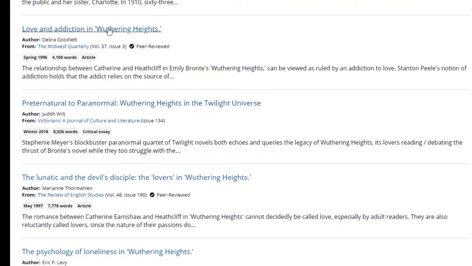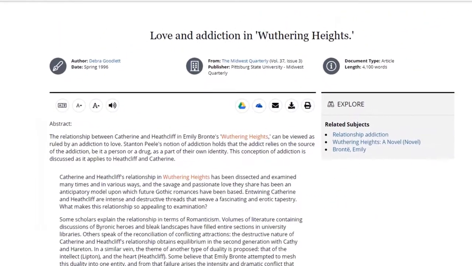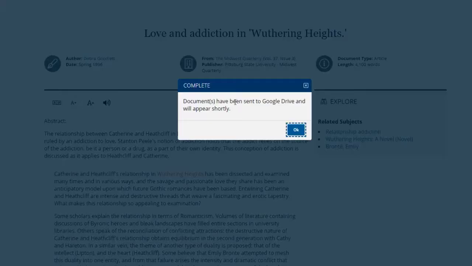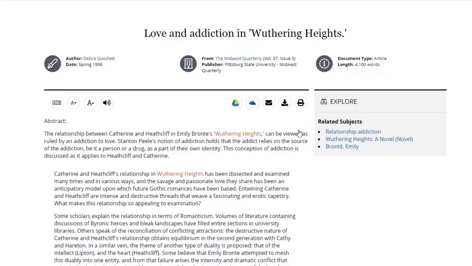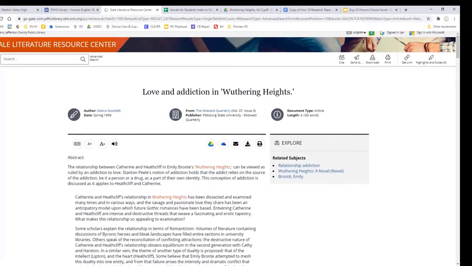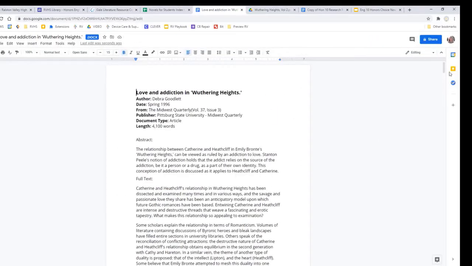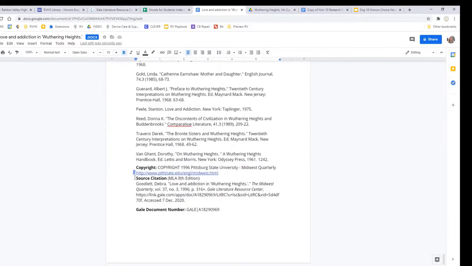One of the things you're going to love most about the database is that you can open an article, and if you decide you want to use it, simply click the Export to Google Drive option at the top or bottom of the article, and the article will appear in your Google Drive. Make sure you double check it the first time you use it. Sometimes I have to click the Drive button twice. The first time authenticates my accounts, and the second time actually delivers the article. But once the article arrives in my Drive, it has the full text of the criticism, and at the very bottom, the source MLA citation, which will make my Works Cited page a breeze.